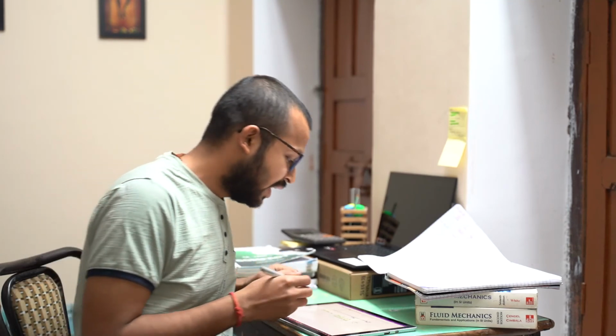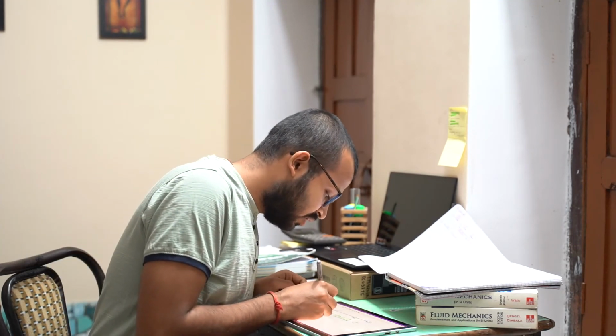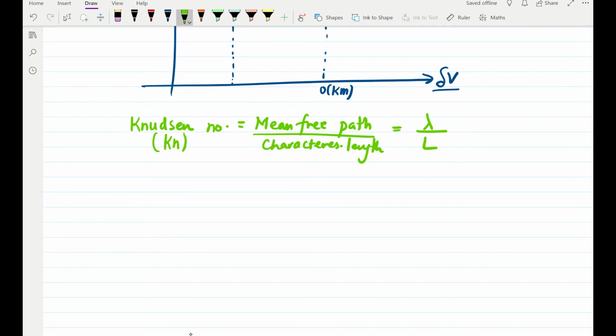For instance, if there's a flow in a pipe, it might be the diameter of the pipe, or if we're talking about flow over a car, it might be the height or the length of the car. So in that way, we take the ratio of the mean free path to the characteristic length scale of the flow, and if that ratio, the Knudsen number, often represented as Kn, is smaller than or equal to 0.01, we say that the continuum hypothesis is alright.